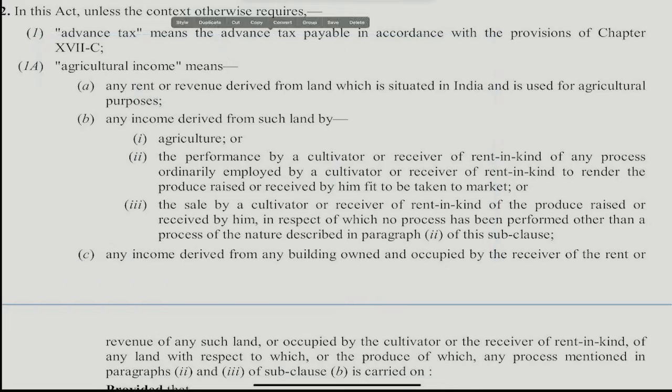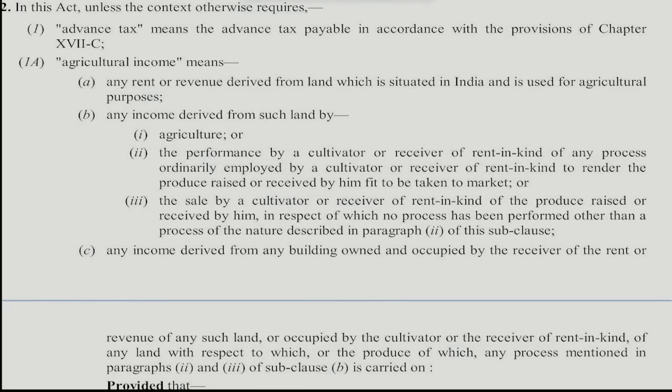One thing before going into that. Why are we reading this definition? Bad response again. Why are we reading this definition? Nothing to understand here. Why are we reading the agricultural income definition? Because people will say they have some relation with agricultural land, and they will say that it is agricultural income, exempt from income tax.